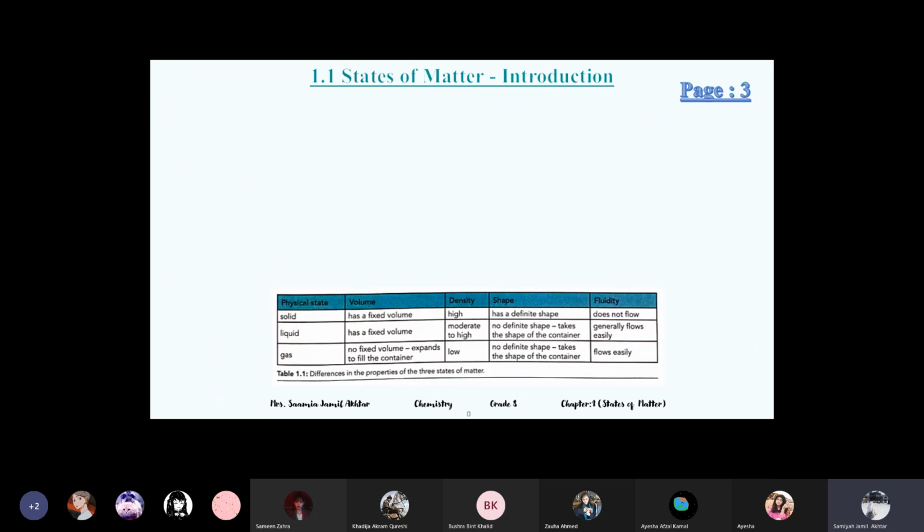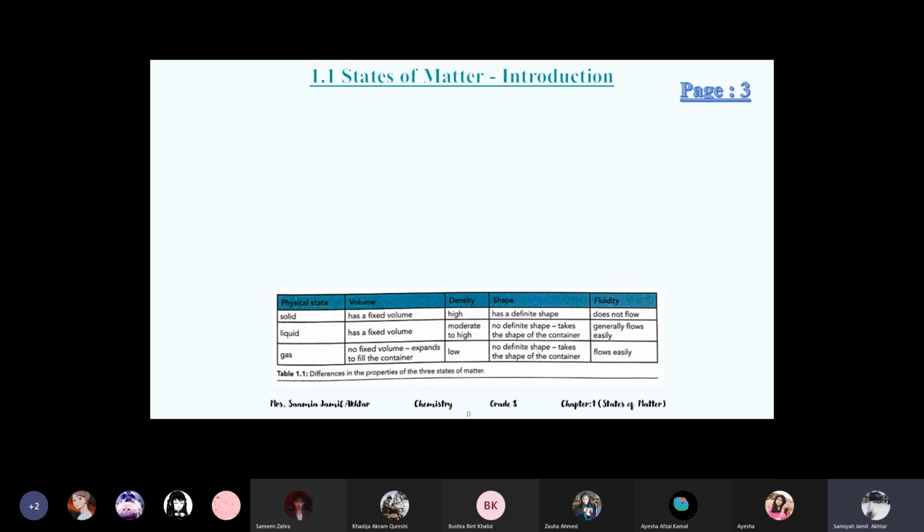Next, on the same page, page number 3. The first two pages are not included, because it's just extra information. We excluded them, so we start this chapter from page number 3, from the first actual topic.